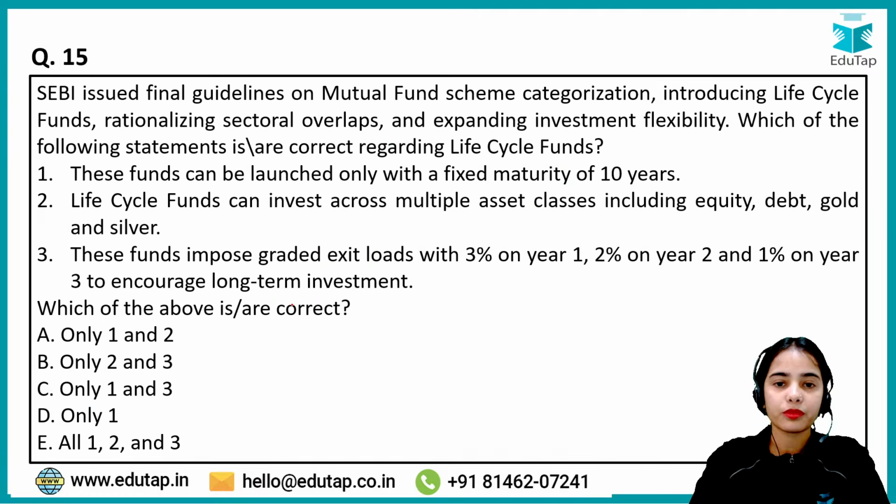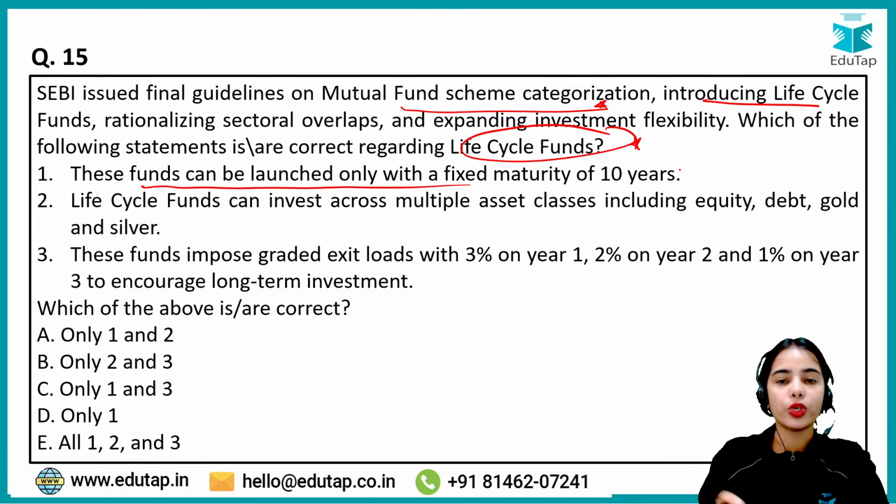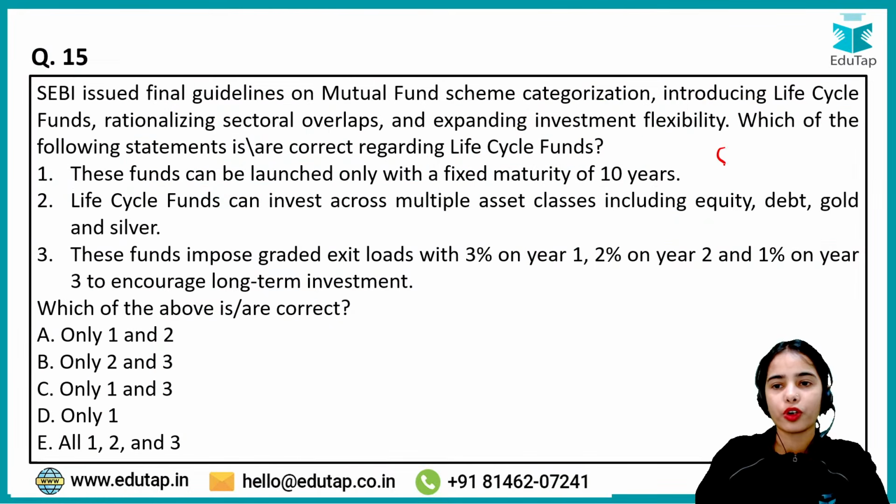Okay. Now coming to the next question, SEBI issued final guidelines on mutual fund scheme categorization, introducing the life cycle funds. Which of the following statements is or are correct regarding the life cycle funds? So these are the new kind of funds that have been introduced. That's why they are very, very important. Okay. So these funds can be launched only for a fixed maturity of 10 years. No, these funds can be launched for a period of 5 years to 30 years. Okay. So these funds can have the maturity of 5 to 30 years.